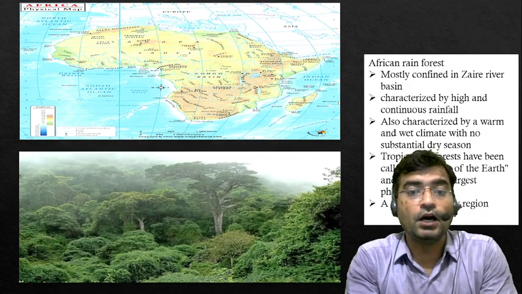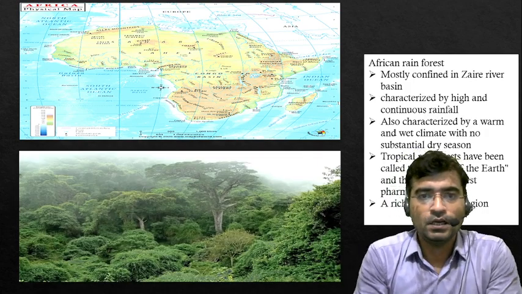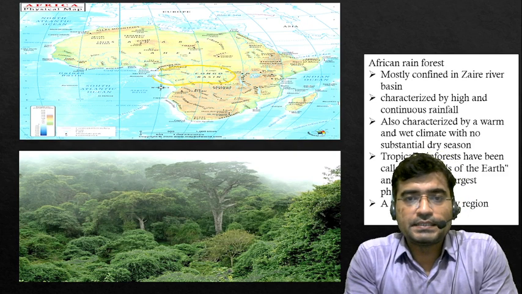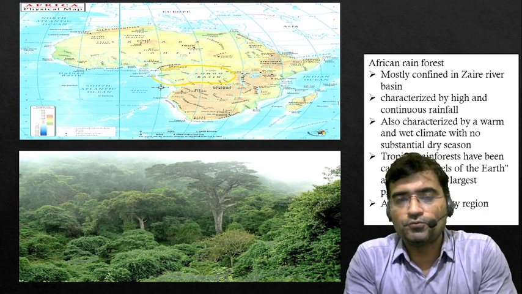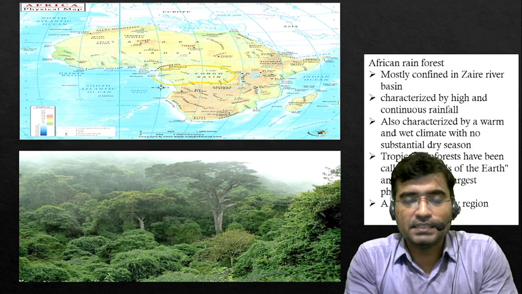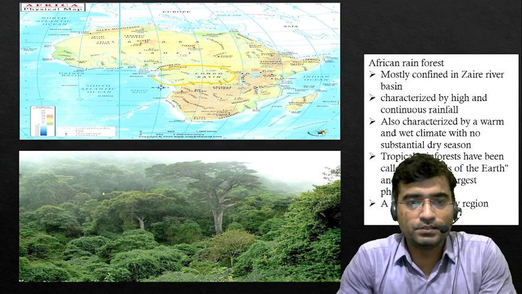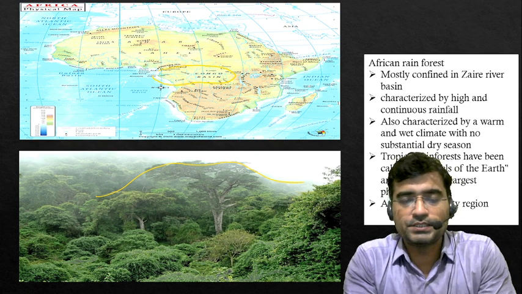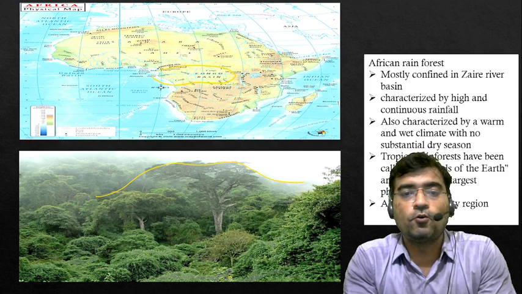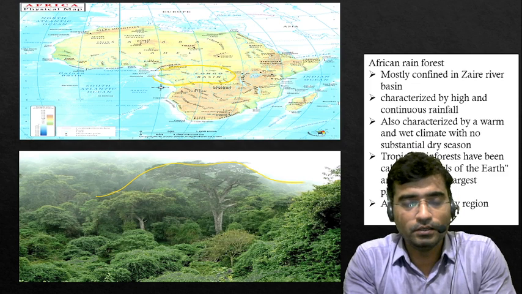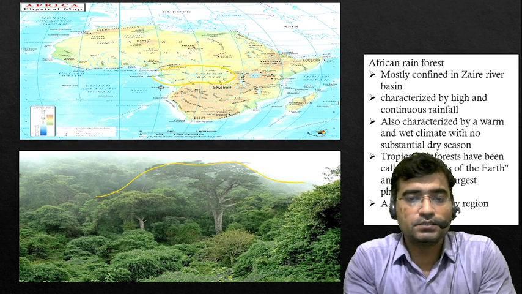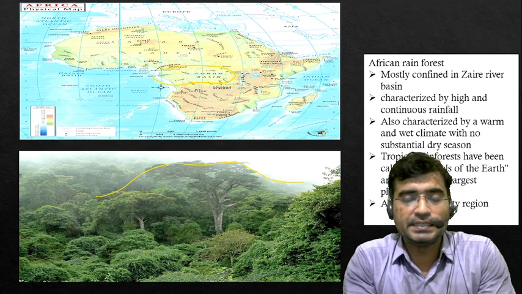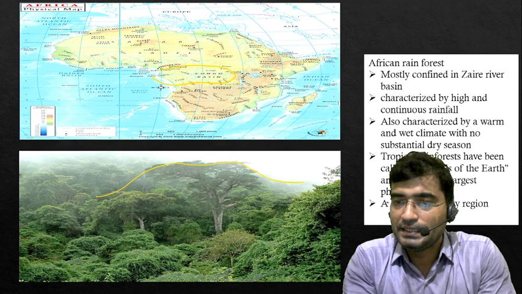Now come to the rainforest of Africa. What I said, near the equator, Africa receives a plentiful amount of rainfall, and that supports development of such dense forest. Such dense forest in Africa is called the Congo Basin, the Congo rainforest. These are the largest area of rainforest, and evergreen trees are found here.